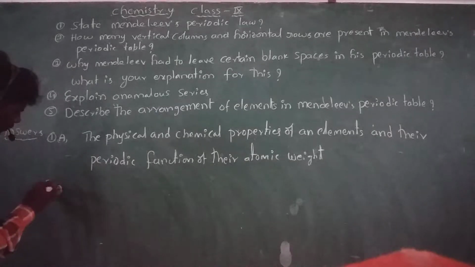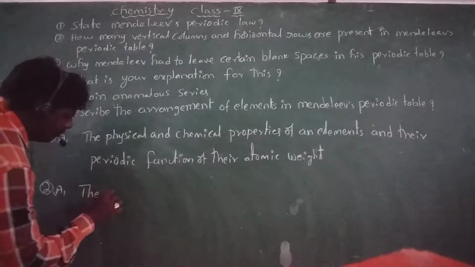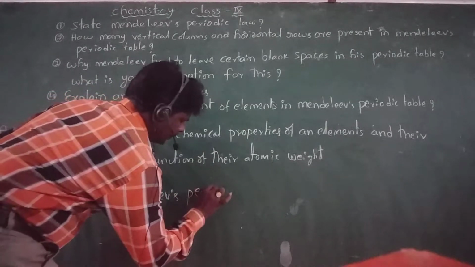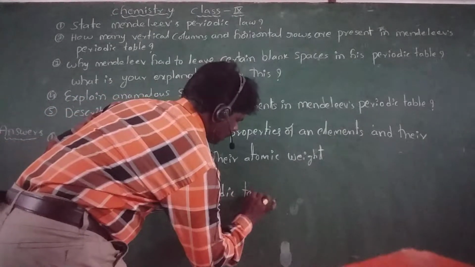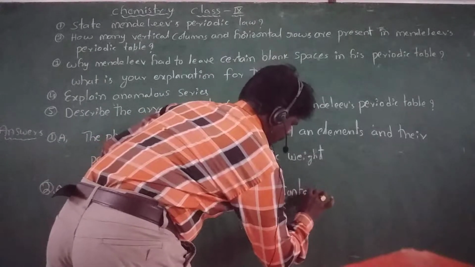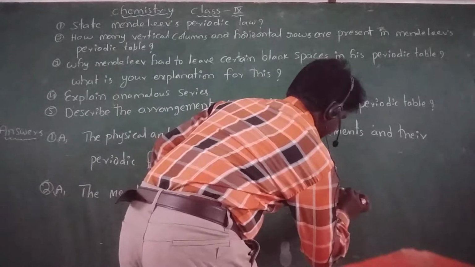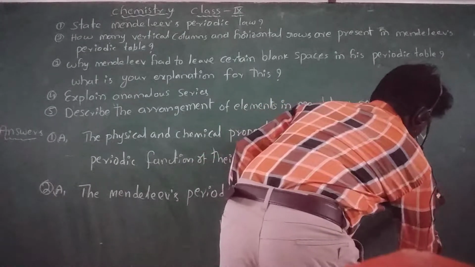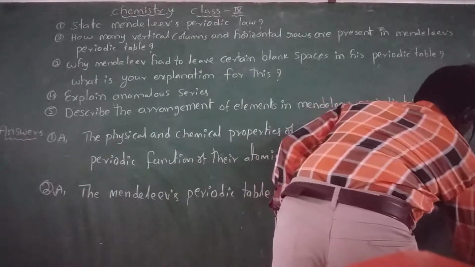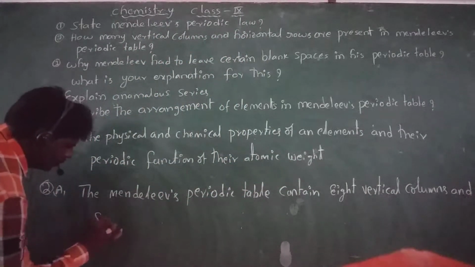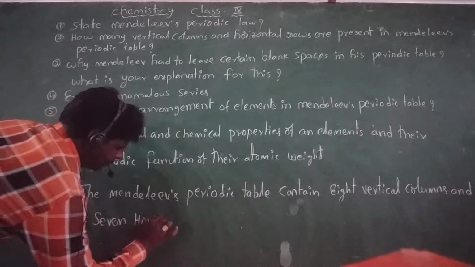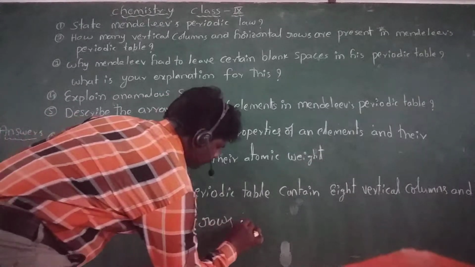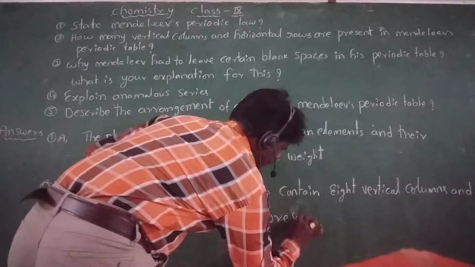The answer is: Mendeleev's periodic table contains 8 vertical columns and 7 horizontal rows.